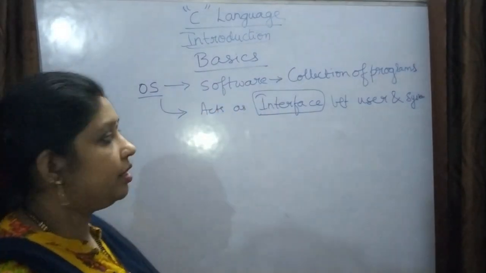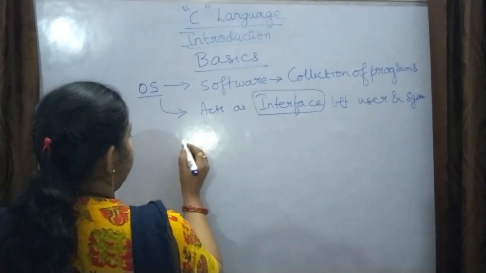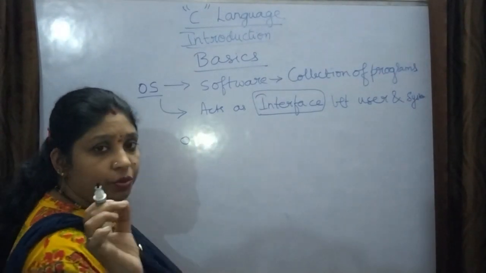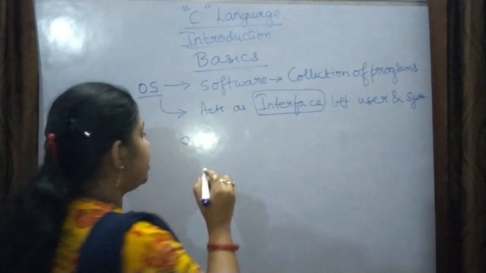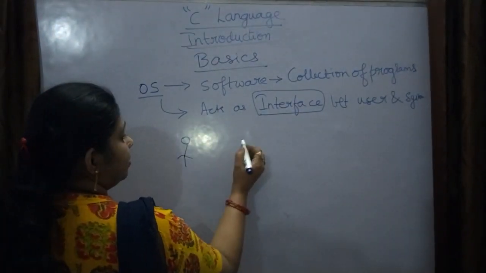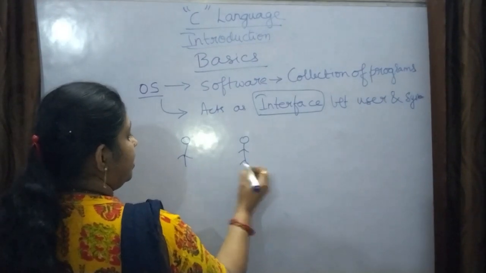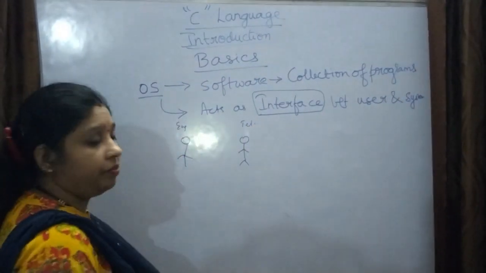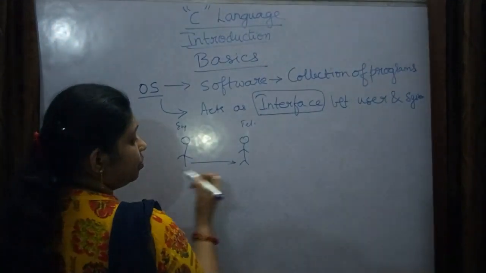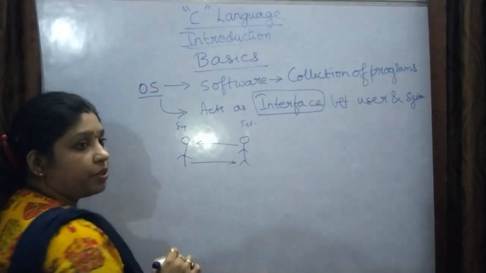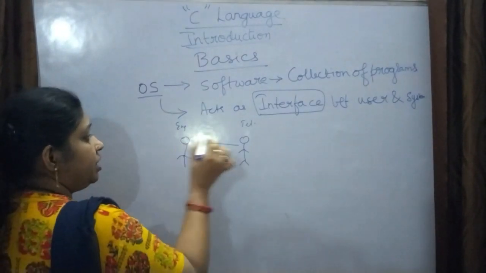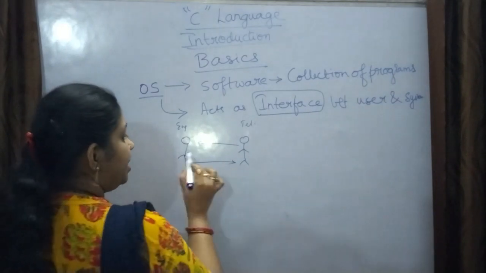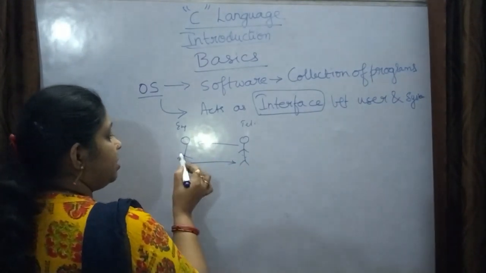Between the user and the system. For example, I will tell you. Already I have explained this, but still I will take a few seconds to explain it. One person is there, another person is there. One knows English, the other knows Telugu. This person wants to talk to that person and that person wants to talk to this person. He knows English, he doesn't know Telugu. He knows Telugu, he doesn't know English. So he cannot understand what the other is saying, and the other cannot understand him.